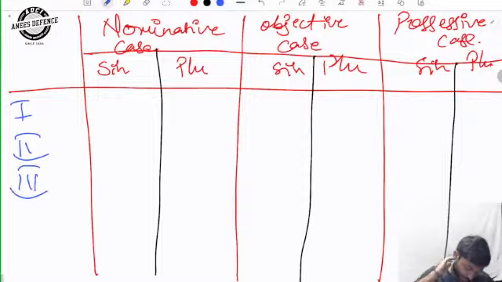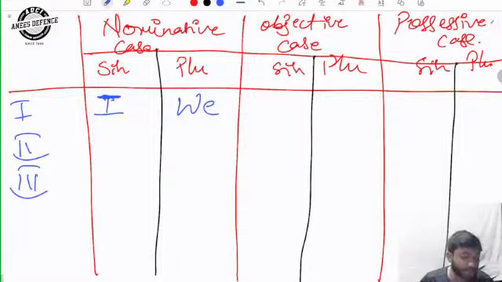थोड़ा सा ऊपर ले लेता हूँ। हाँ। In singular case, first person will be always I. This is I. ठीक है, I. In plural it will be we, in nominative case. Nominative case means, in very simple language, starting of the sentence. Objective case means ending of the sentence. ठीक है। Singular in objective case, first person will be me. For plural it will be us.